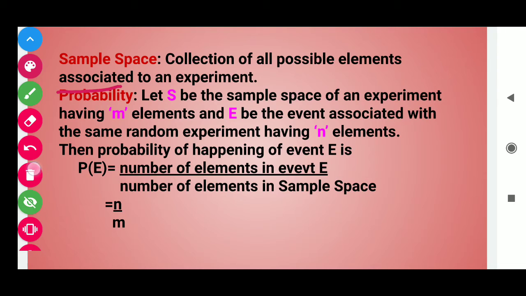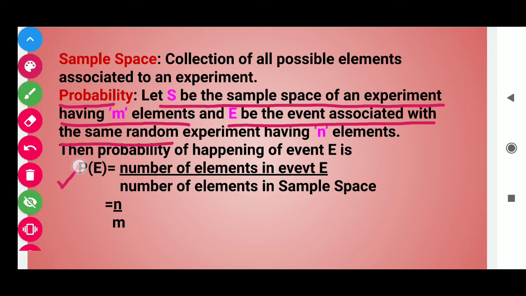And here is the definition of probability. What is probability? Let S be the sample space of an experiment having m elements and E be the event associated with the same random experiment having n elements. Then the probability of happening of event E is P(E) equals the number of elements in event E over the number of elements in the sample space, that is n over m.